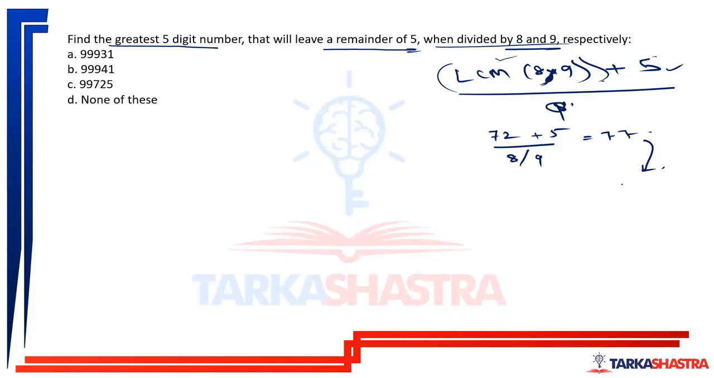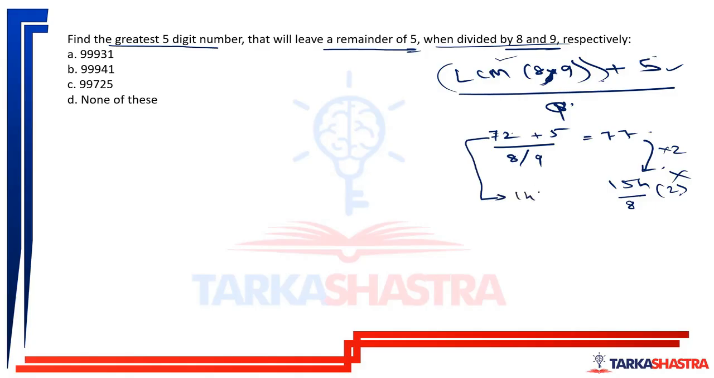So if I double this, it will become 154. Now when I divide 154 by 8, what do I get? Remainder as 2. So this condition is not satisfied. I cannot double it over here. And what will I have to do? I'll have to double this.